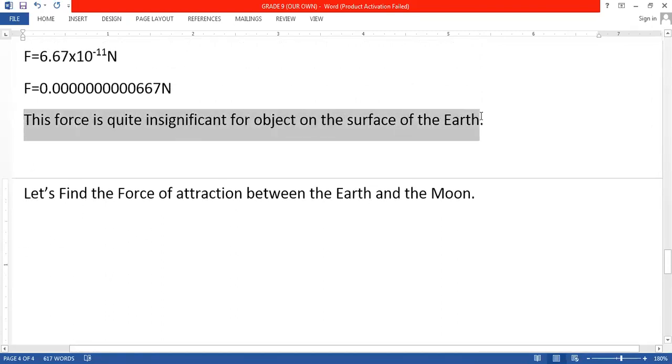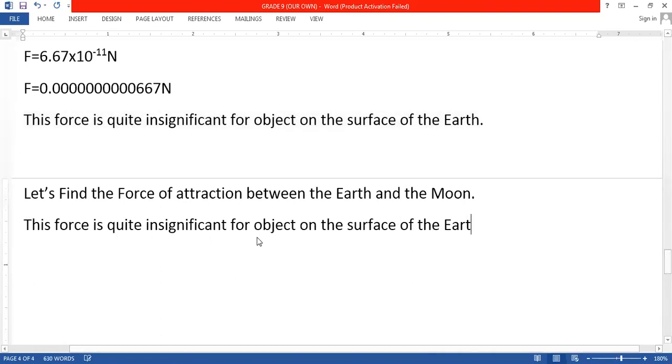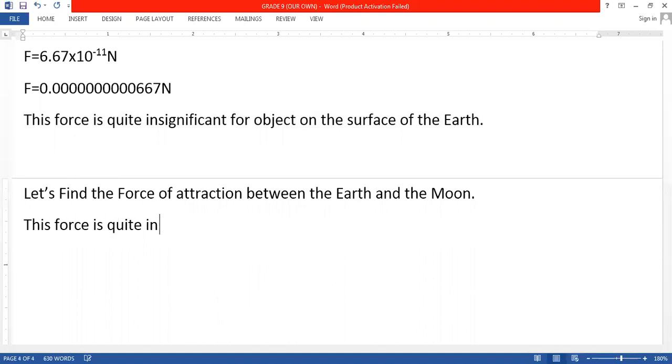This force is quite significant for the heavenly objects. Heavenly objects का मतलब क्या बेटा? The objects like earth, moon, sun, all the other planets. So this force is quite significant for heavenly objects. Clear class? Okay, now write down the next topic.